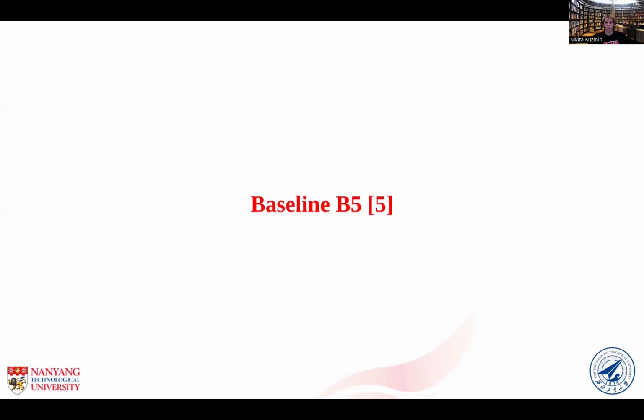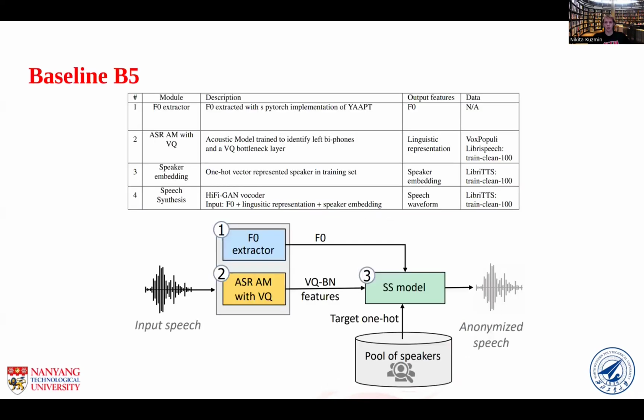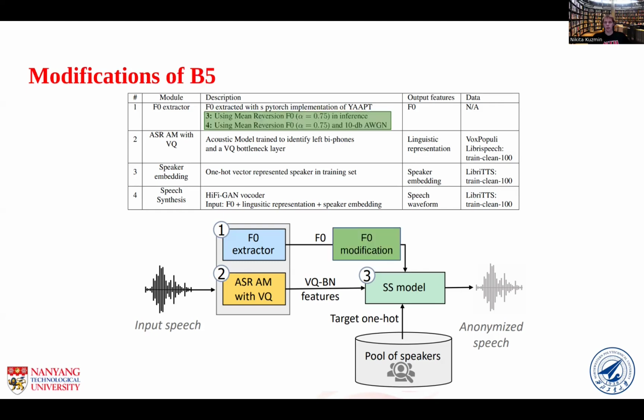Finally, let's move to baseline B5 and experiments. It consists of an F0 extractor and an ASR acoustic model with vector quantization, and HiFi-GAN as the synthesizer. Additionally, they don't use any speaker embedding. They use just a pool of one-hot encoding vectors as speaker embeddings. On this slide, you can see the modification to the model: weighted mean reversion of F0 and additive white noise.